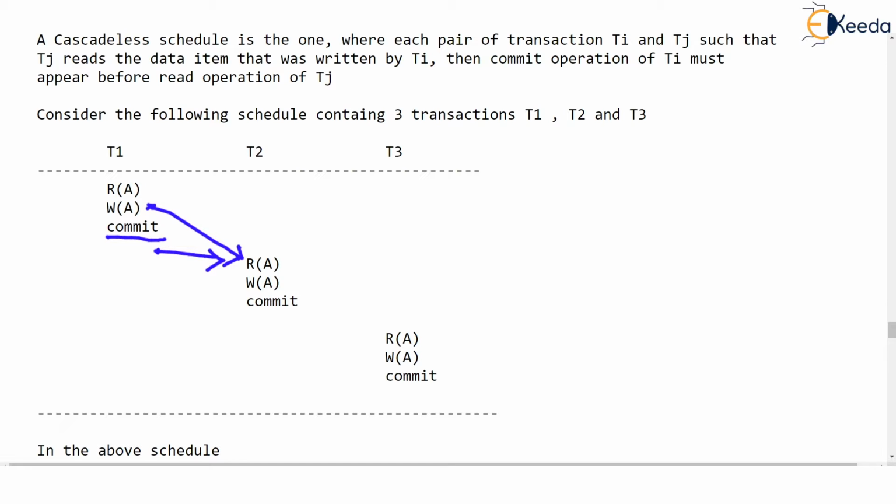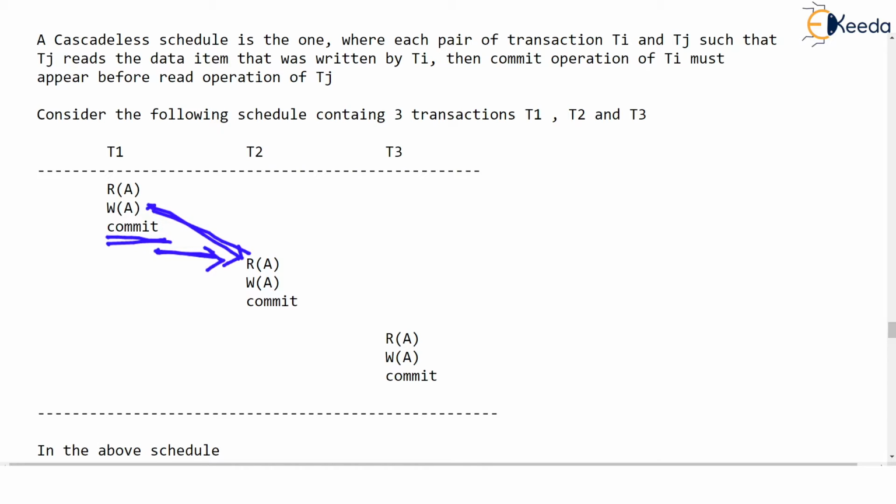Now, such schedules where there is a restriction or a rule imposed that the data item updated by T1, if it is supposed to be read by T2 or some other transaction, then T1 must commit first. You can see, and after that, after commit, T2 can read the data item. Such schedules are known as strict schedules.